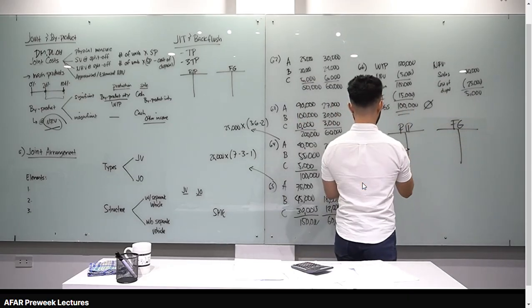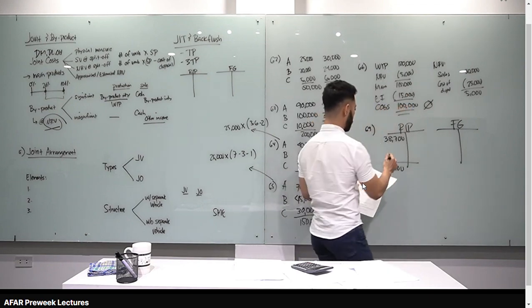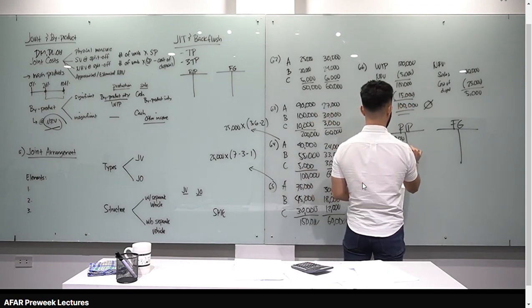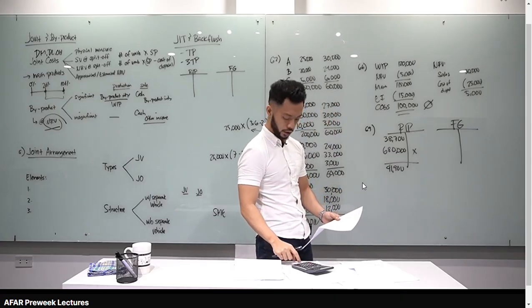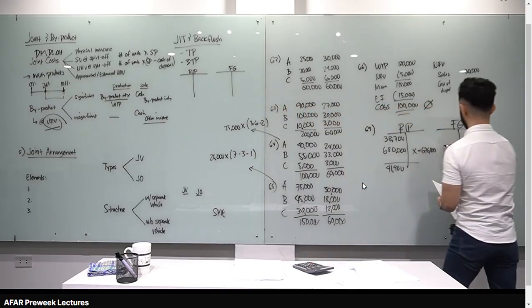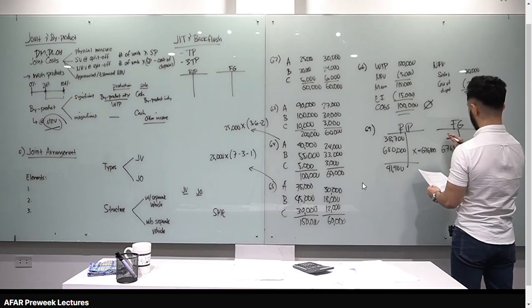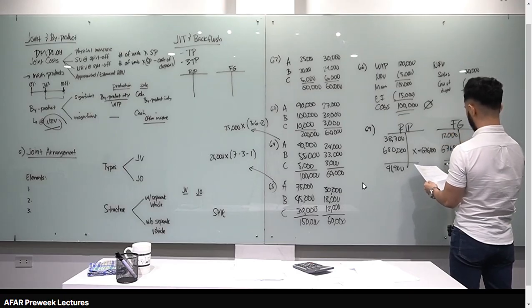The following information is for May. Raw and in process, May 1, 38,700. Lagay natin yung beginning balance. Raw and in process, May 31, 41,900. That's your ending balance. Raw materials purchased, 680. Dito siya. Okay, solve for X, 38,700 plus 680 minus 41,900, you get 676,800. 676,800, pupunta siya sa finished goods natin. Okay, lagay natin yung beginning balance of finished goods. Nasaan yun? 12,000. Beginning, ending natin is 10,000.